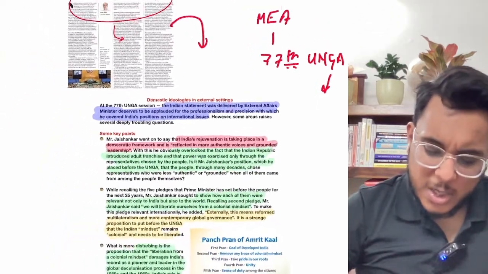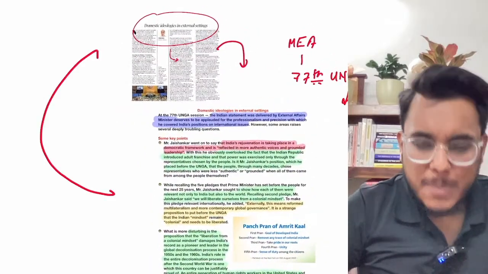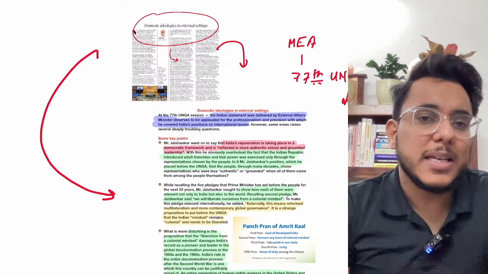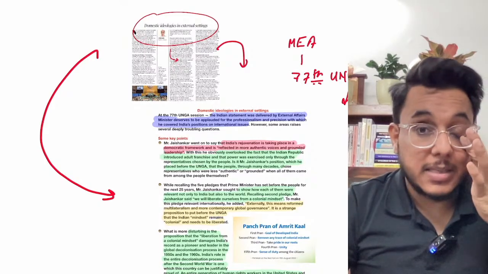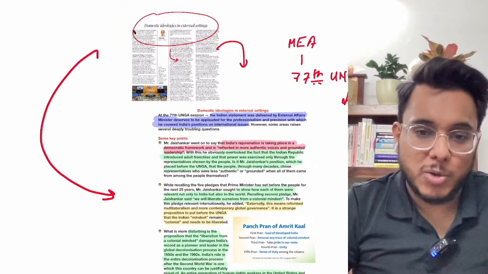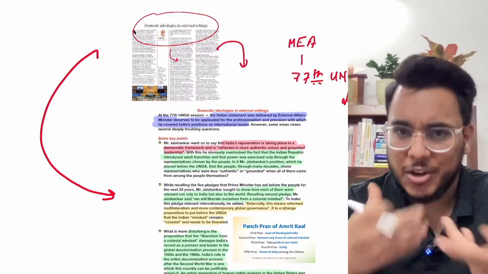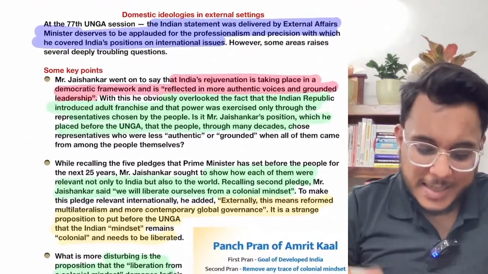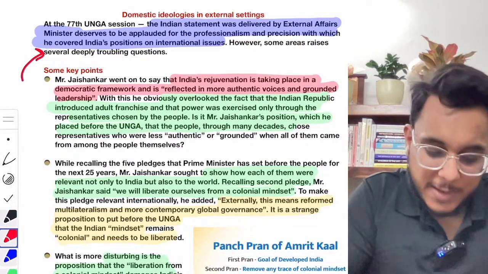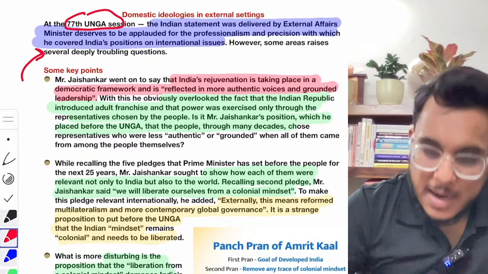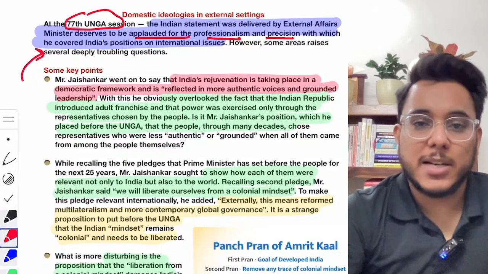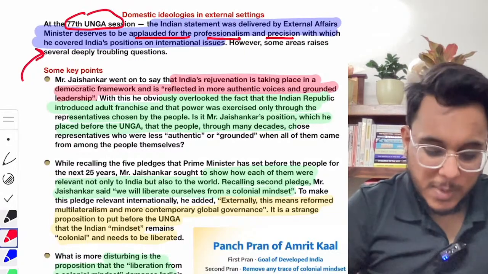First of all, you don't need to go too deep into this article, because the speech of the MEA is being critically scrutinized. The article doesn't talk about any trend or any issue in foreign policy; the speech is just being critically analyzed. The speech made by the Minister of External Affairs in the 77th session of the United Nations General Assembly has been applauded for its professionalism and precision. But there are certain issues which the author is talking about in this article.